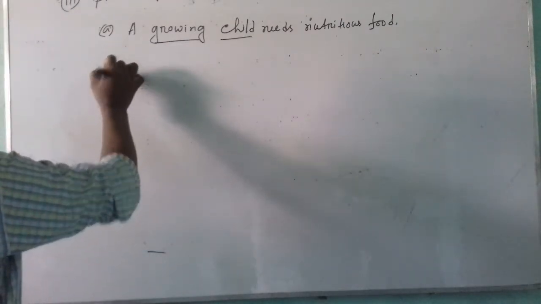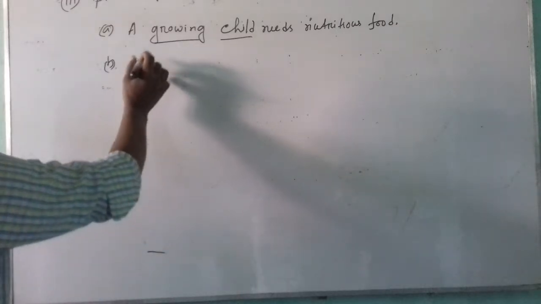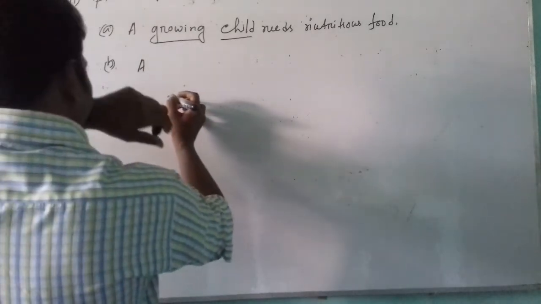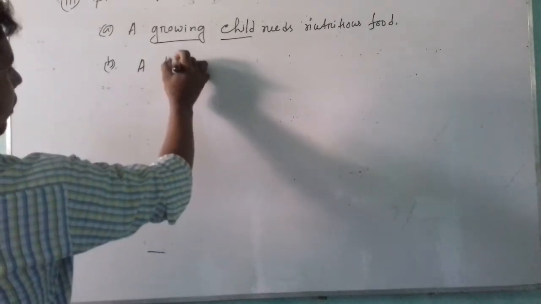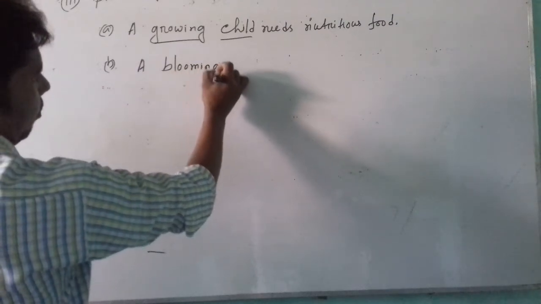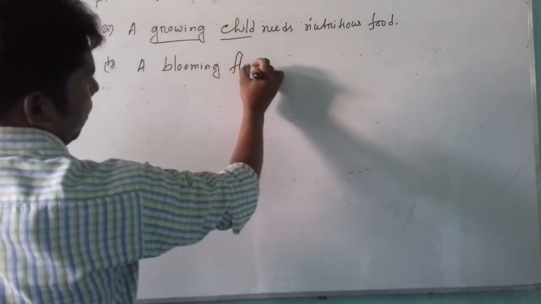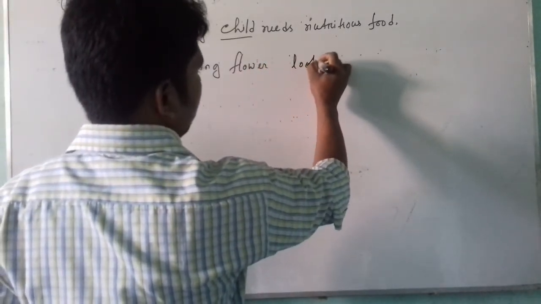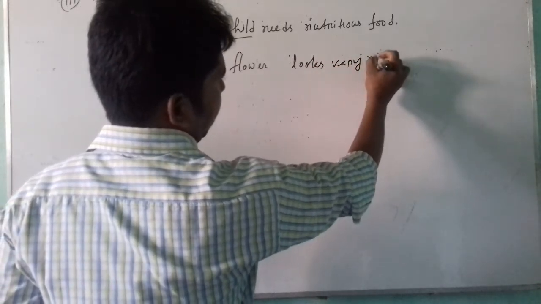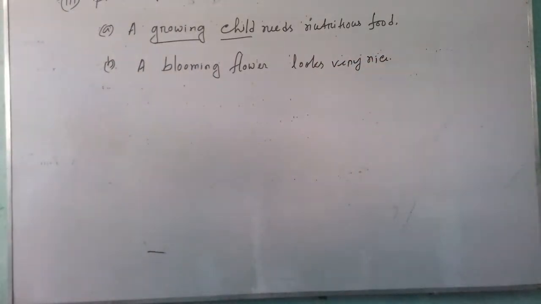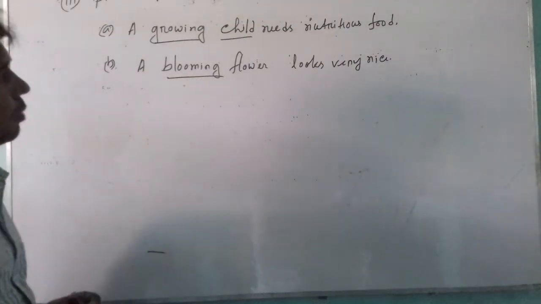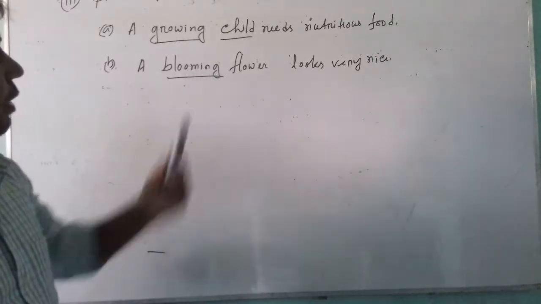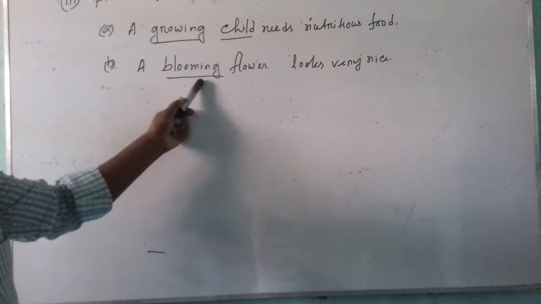For example, a blooming flower looks very nice. Here blooming, bloom is present form, and with the present form I have added ing, and it is present participle.